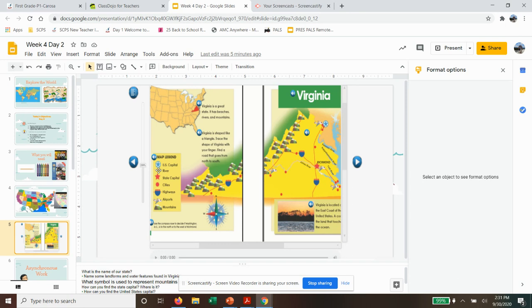The last thing we wrote on the map in Virginia is a dot that represents a city or a town, and we wrote Stafford next to the dot. That's the town that we live in. And then we put the dot on the map legend, and we put key or legend up on top. We drew a box, and that's how we created the map legend. And that's what we talked about in social studies on September 30th, 2020.